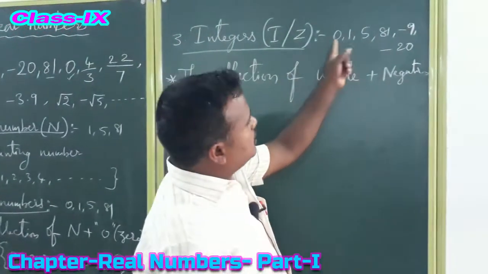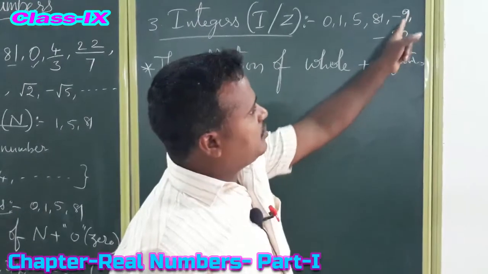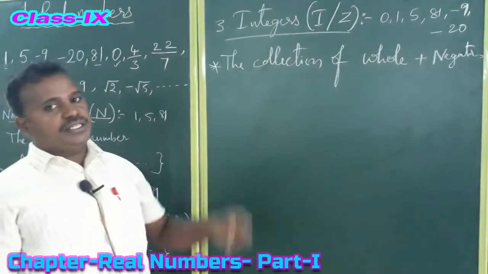These whole numbers plus the negative numbers together we call integers.